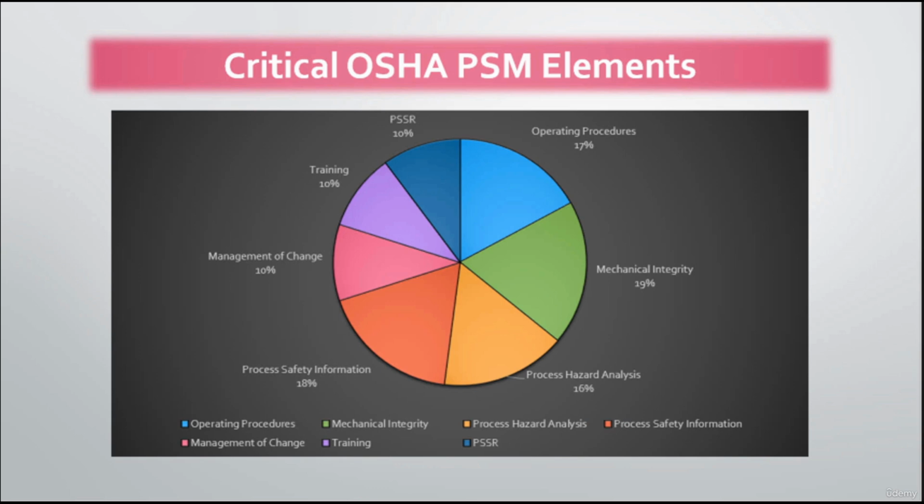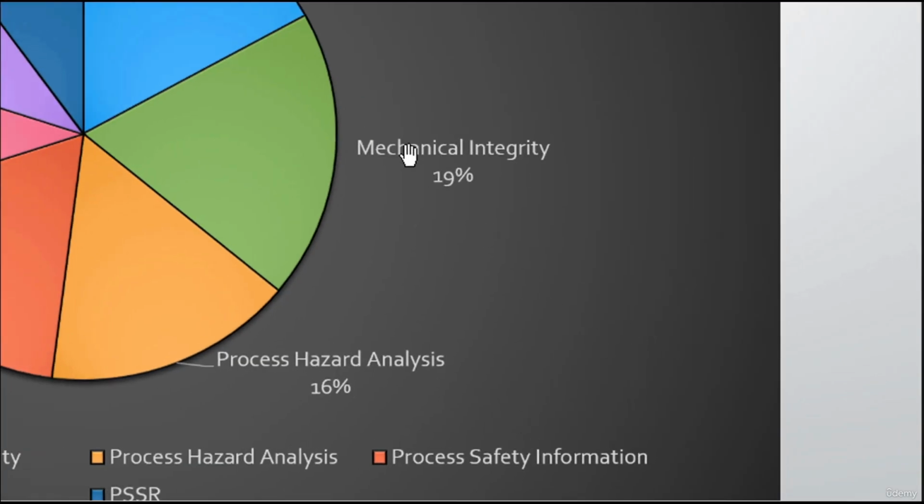The source of this graph is OSHA NEP, or National Emphasis Program. And for those who do not know what the National Emphasis Programs are, they are temporary programs that focus OSHA's resources on particular hazards and high hazard industries. The criticality here is based on the number of reported violations. So if we zoom in, we will find here that mechanical integrity is the most critical element of OSHA PSM system.